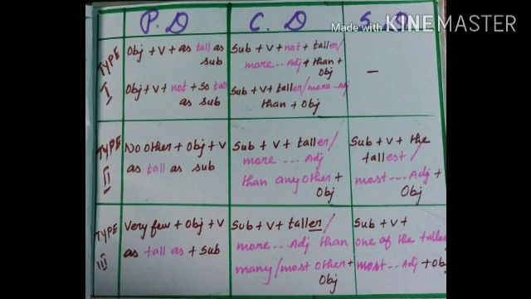Now we are going to learn some examples how to change the degree. Here, PD means positive degree, CD means comparative degree, SD means superlative degree. First, we have to learn this tabular column. With the help of the tabular column, we can change the degree easily. Let us see first type.